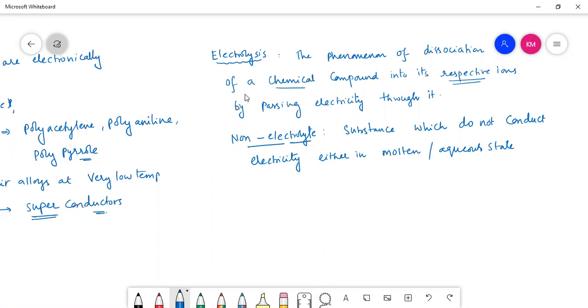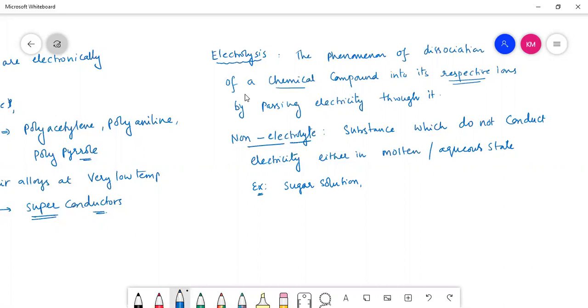But suppose I take sugar, whose chemical name is sucrose. I have dissolved it in water, then it becomes sugar solution. I have passed electricity through it. It cannot be dissociated into ions. Sugar cannot be dissociated into ions. So conduction is not possible in the case of sugar solution. Hence it is an example of a non-electrolyte.